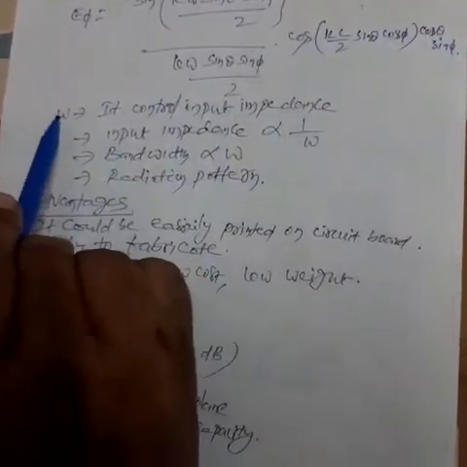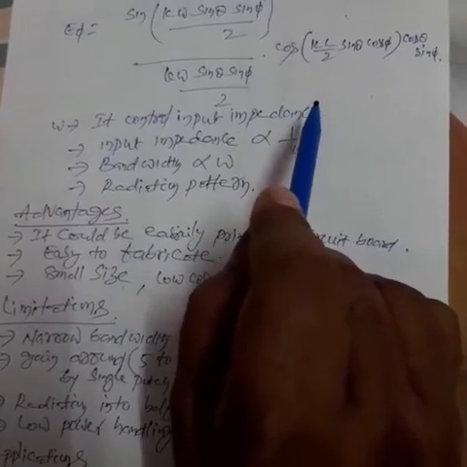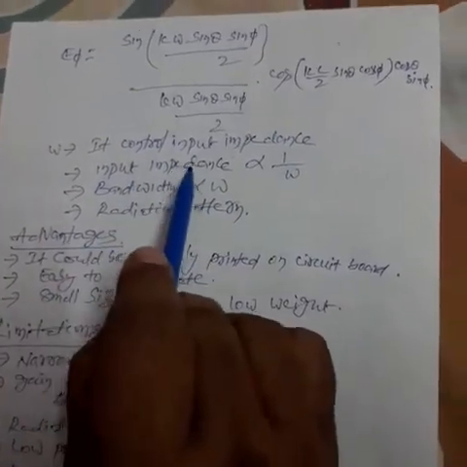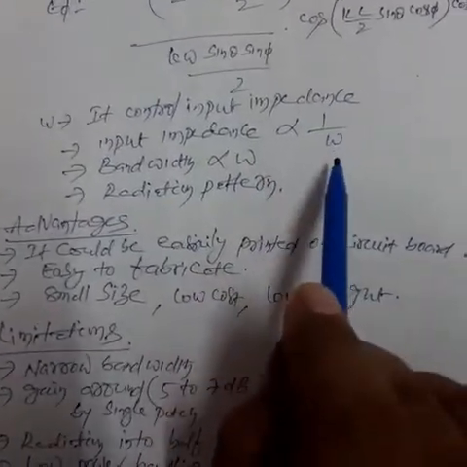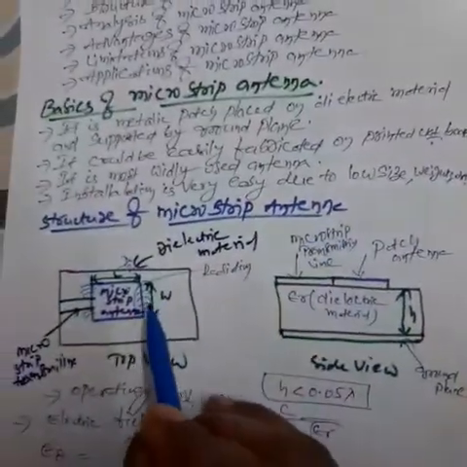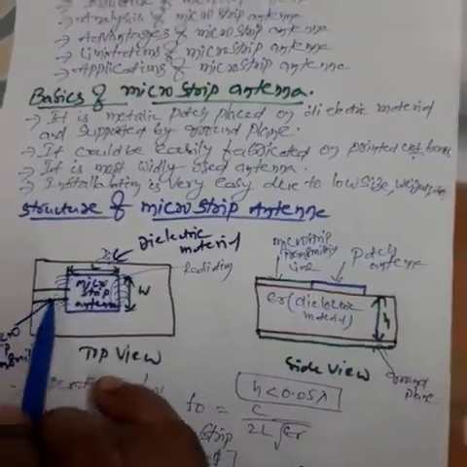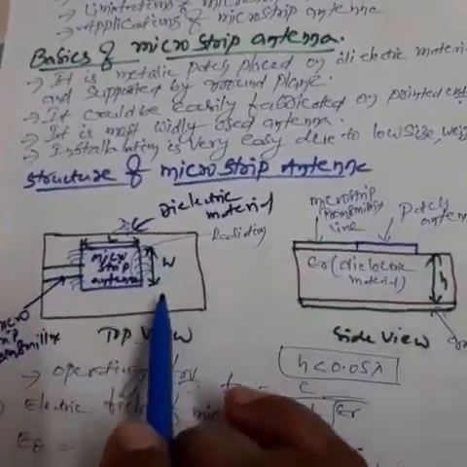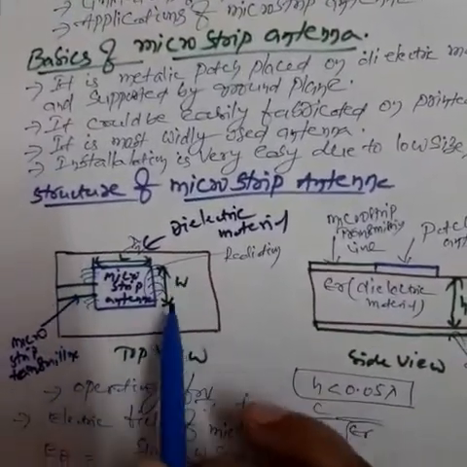Here W controls the input impedance. The input impedance is inversely proportional to W, that is 1 by W. When the width is increased, the input impedance is less. When the input impedance is high, the width is less.